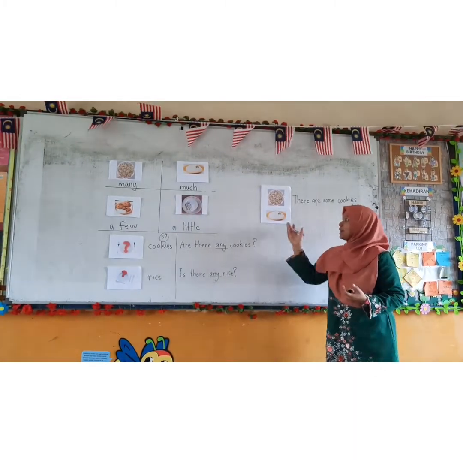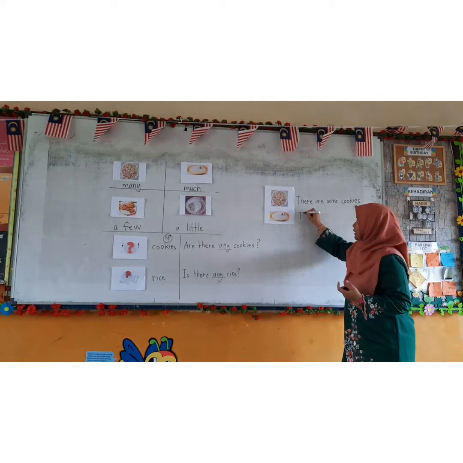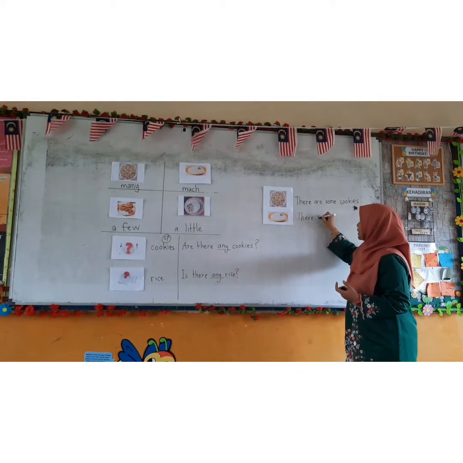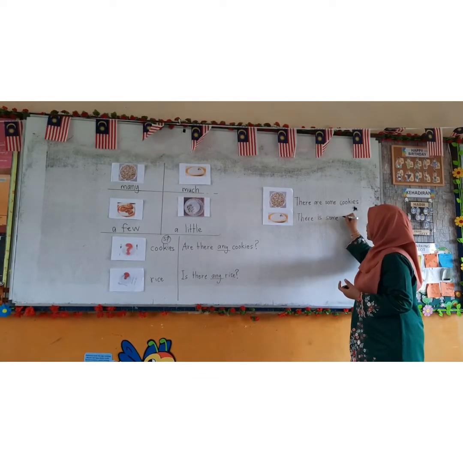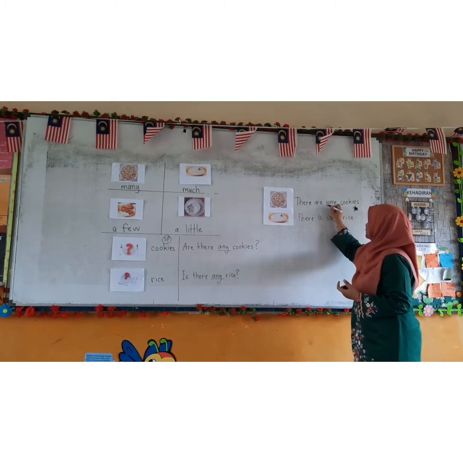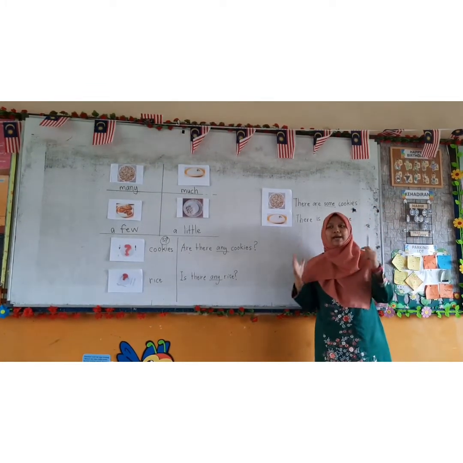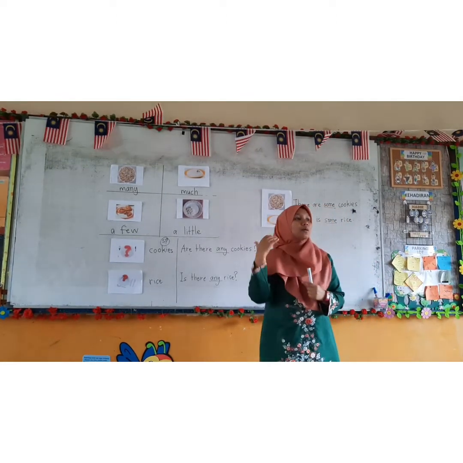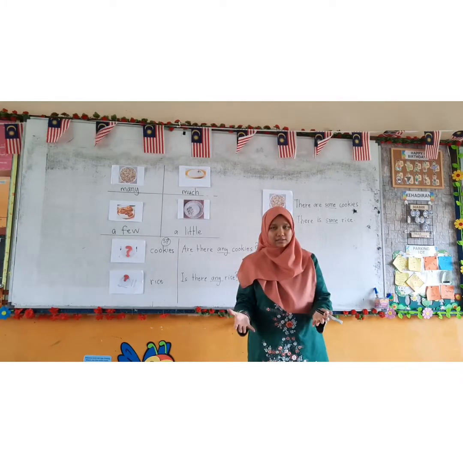Is there any rice? There is some rice. Very good. Okay. Some is used to show you that the food or the object is available. Benda tu ada.